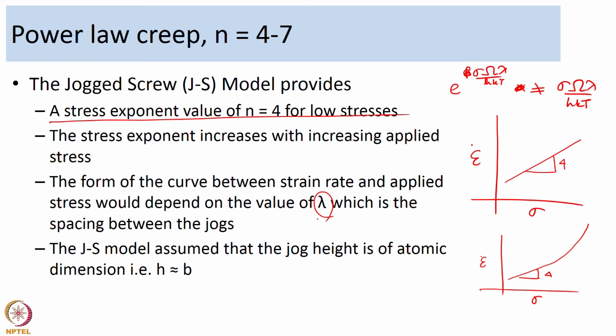One of the significant assumptions of the model is that the jog height is of atomic dimension. You are talking of a screw dislocation with a jog, and Barrett and Nix said the height of the jog, h, is roughly equal to atomic height. So, they said it can be taken as h equal to b, where b is the Burgers vector. That is the model assumption.